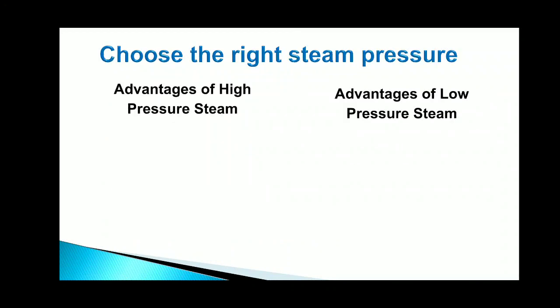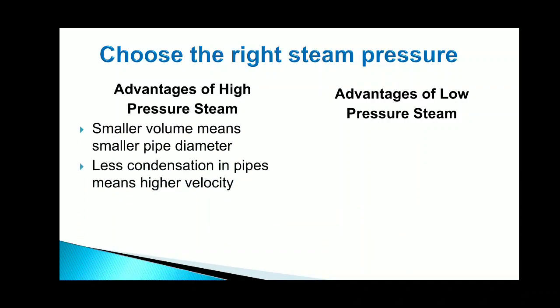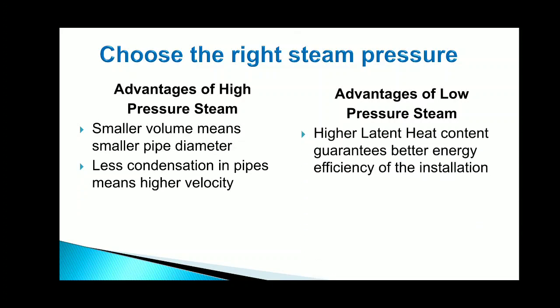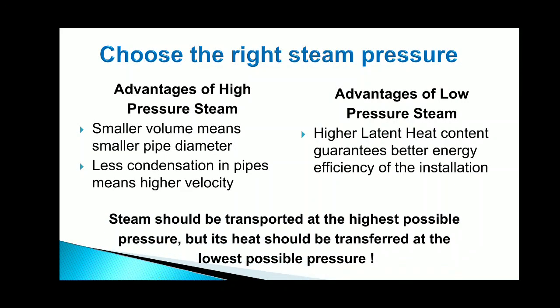Now, to choose the right steam pressure is very important. What are the advantages of high pressure and of low pressure steam? With high pressure, smaller volume means smaller pipe diameter, and less condensation in pipes means higher velocity. In case of low pressure steam, higher latent heat content generates better energy efficiency of the installation. Steam should be transported at the highest possible pressure, but its heat should be transferred at the lowest possible pressure. So this is very important to remember.